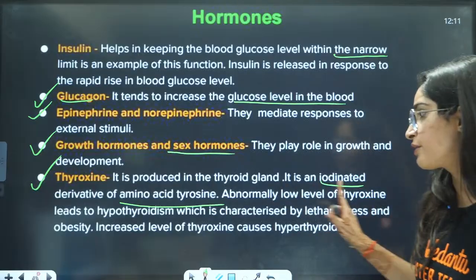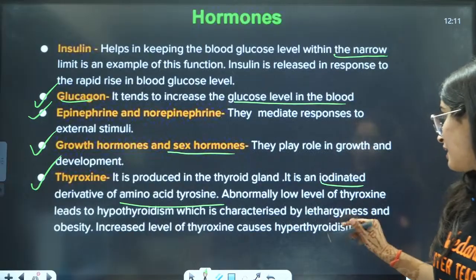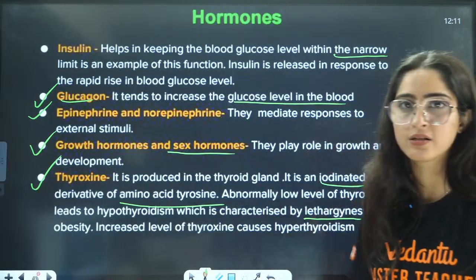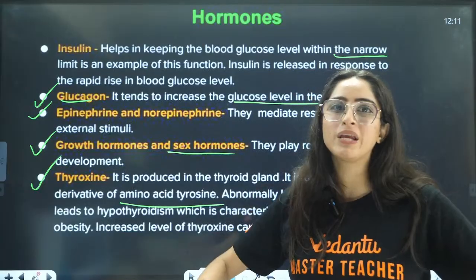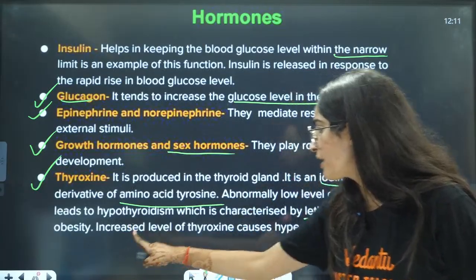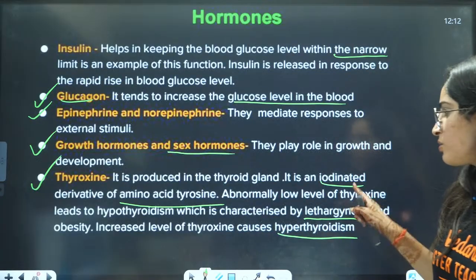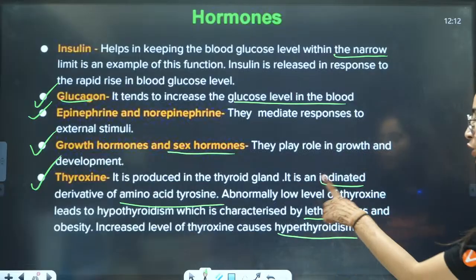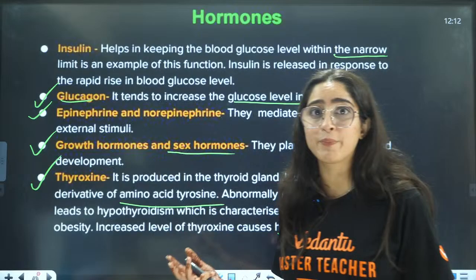Abnormally low value of thyroxine leads to hypothyroidism, which is characterized by lethargy and obesity. Obesity means getting very unhealthy, very fat, right? So an increased level of thyroxine causes hyperthyroidism. Basically they are saying that a low level will cause obesity, and with an increased level, some people are really thin.